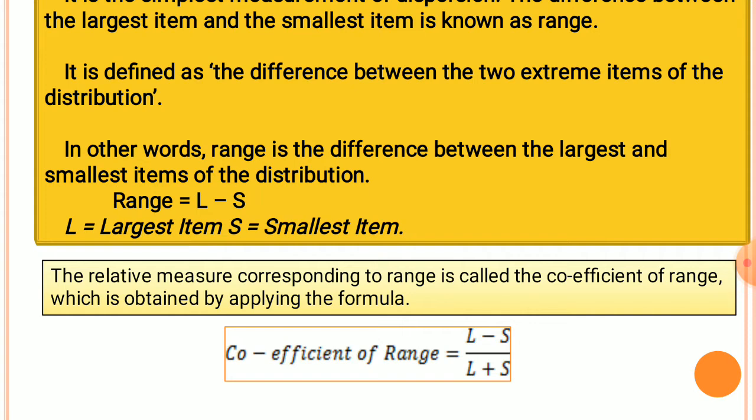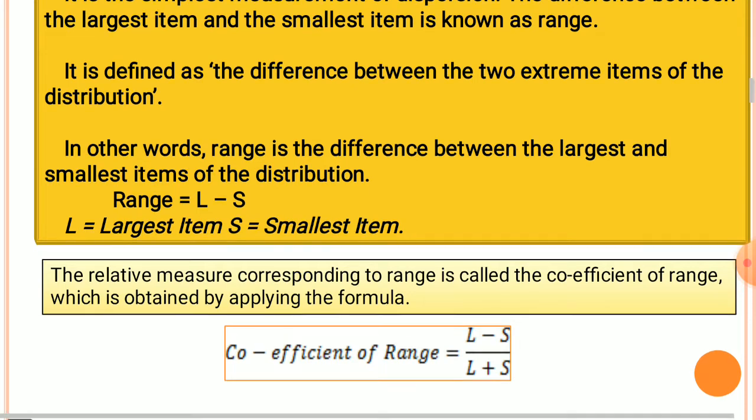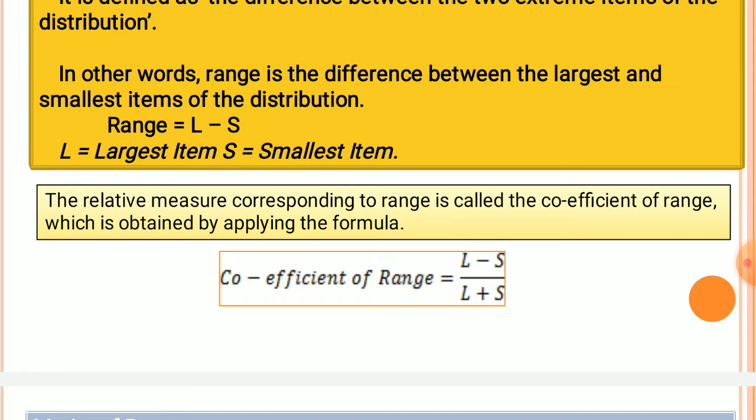Now, the formula to calculate a range: range is equal to L minus S, where L is equal to largest item and S is equal to smallest item. So, the relative measure corresponding to range is called the coefficient of range, which is obtained by applying the formula: coefficient of range is equal to L minus S by L plus S. So therefore this is the formula to calculate the coefficient of range.